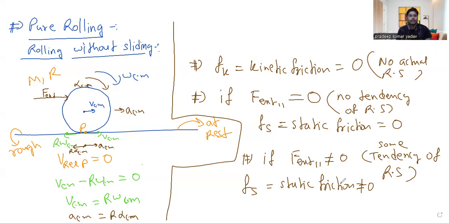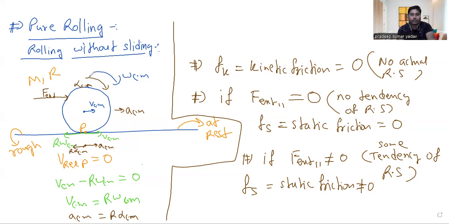So as I have told you, there is a special case in which even external force is acting, but even after the presence of external force, no tendency will develop. That is a special case. We will talk about that later, right? So most of the time you will see that if F external is acting, due to that there will be some tendency of relative sliding and then static friction will come. So basically the static friction will always come only due to the tendency of relative sliding. Kinetic friction can never come because there cannot be any relative sliding, because it's a pure rolling, right? So this is the concept about the pure rolling.